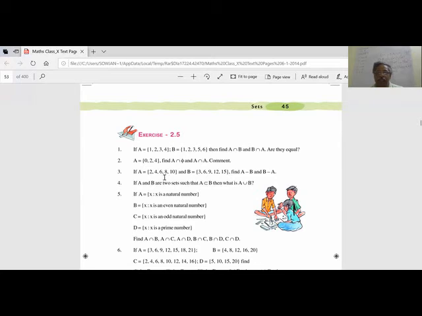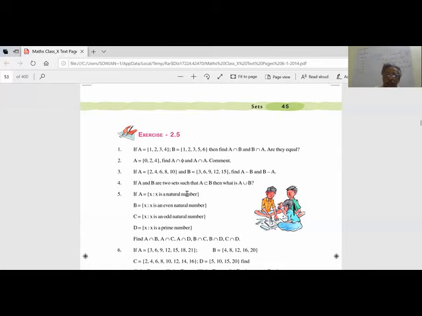Now A and B are given. A minus B, B minus A. I will find out A minus B. A minus B is 2, 4, 8, 10. That is A minus B. What is B minus A? 3, 9, 12, 15. So that is B minus A. They are not equal. If A is a subset of B, then A union B is B itself, the bigger set. A is inside B. So A union B will become B itself.